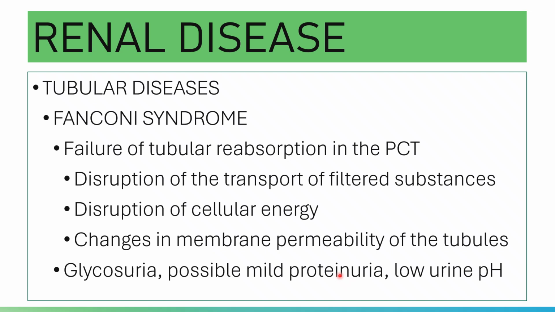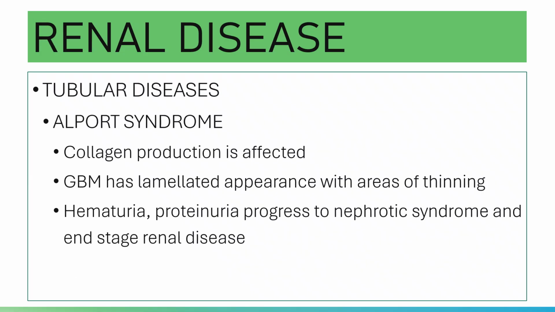Glycosuria with normal blood glucose, and possible mild proteinuria. Low urine pH is seen because, again, there is a failure to reabsorb bicarbonate in the PCT. Then you have your Alport's syndrome.